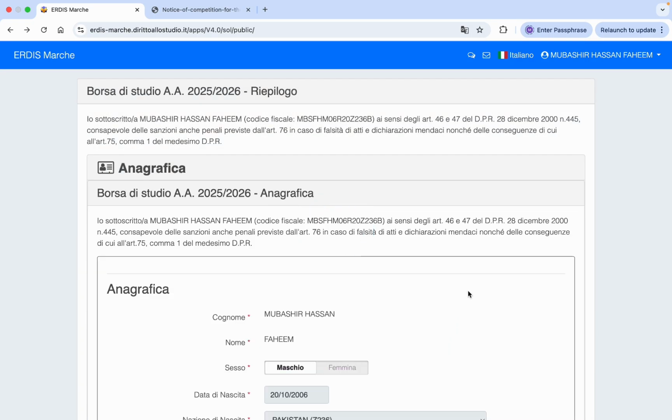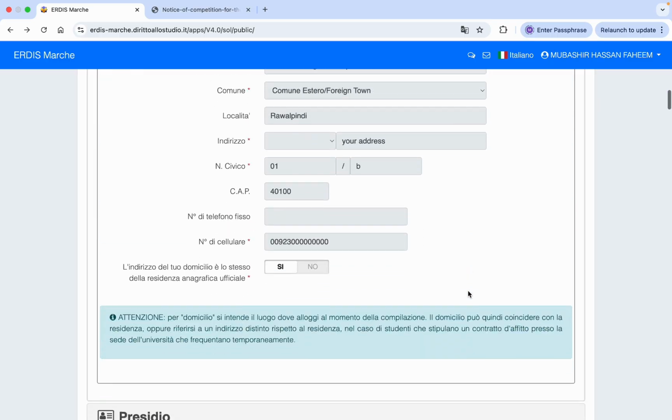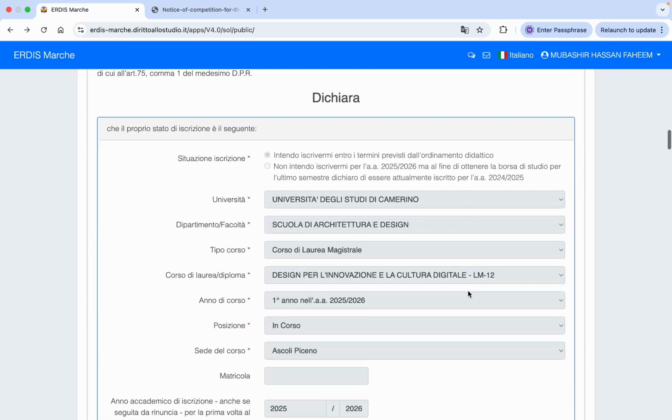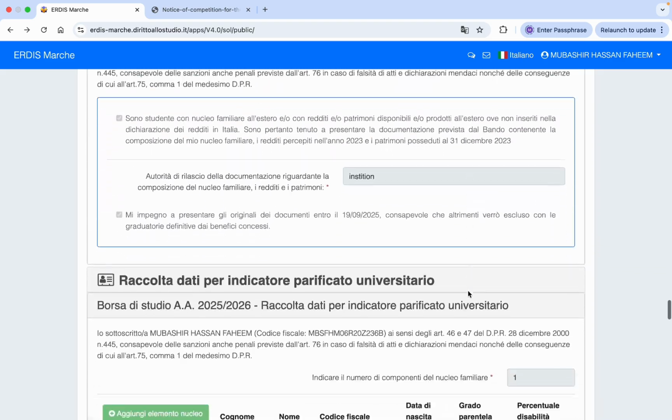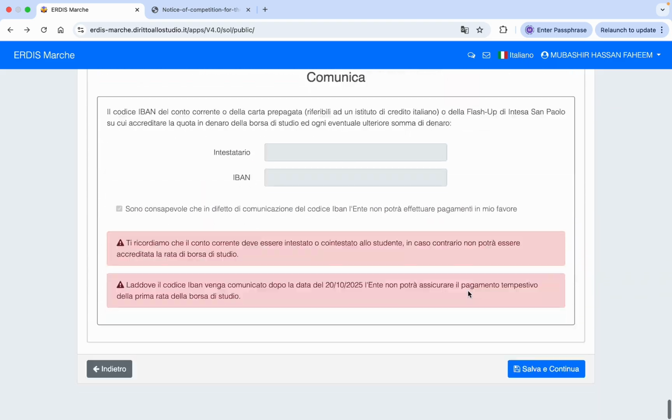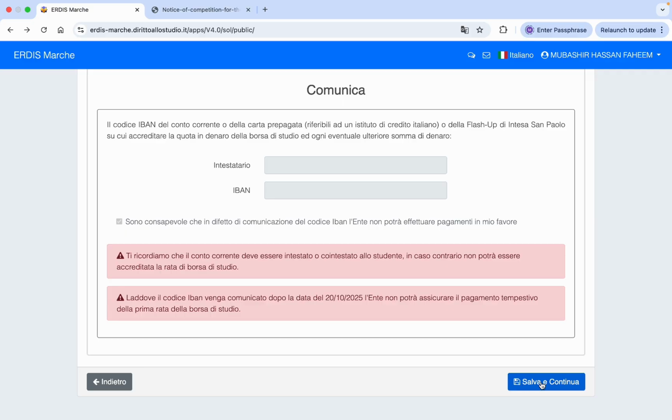So here is your summary. You can check all your summary, all the sections, and if there is any mistake, you can correct it. And if everything is okay, just scroll down and click on Salva Continua.